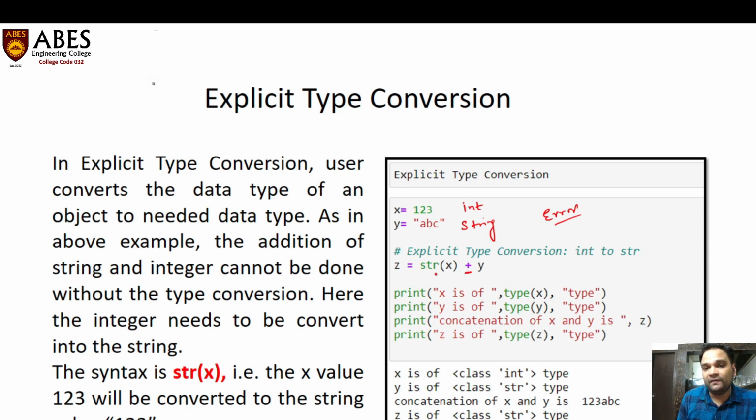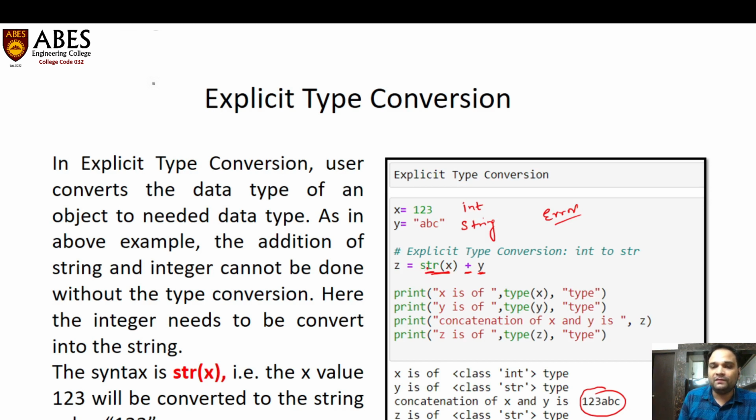Then, if we can convert this x, which is an integer now, into a string using typecasting, and y is always a string in this example, then both of these variables will be strings. Then we can concatenate and the result will be 8 1 2 3 abc. So what we did, we just typecast the value of x into a string using the str keyword.